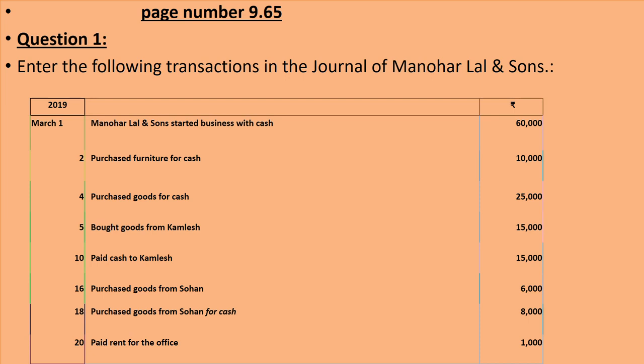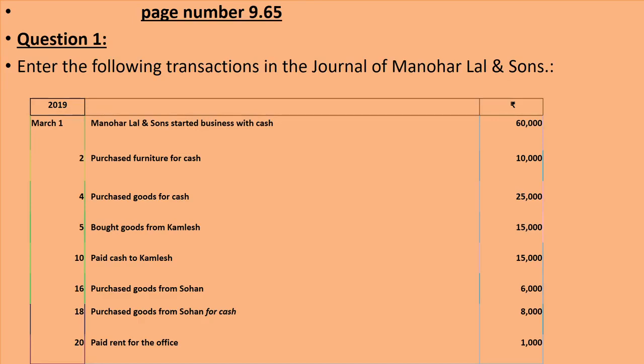Beta, whenever there is any name in the entry, it will be considered as a credit entry, that is, taken on credit. And whenever there is any name and the cash term in the entry, definitely it is said that the transaction has been done in cash. Fine. So let's start our question.